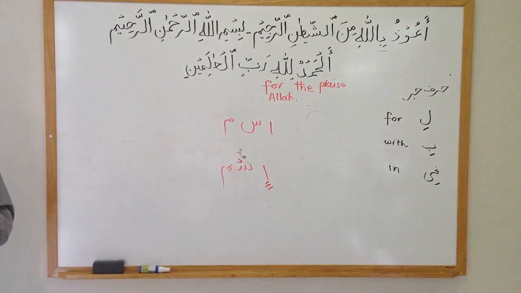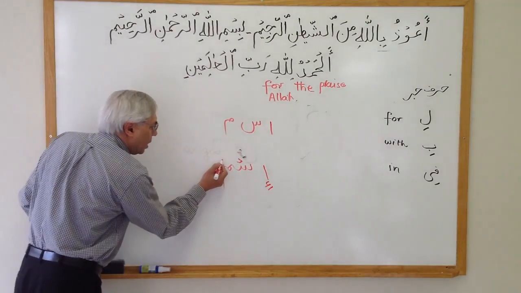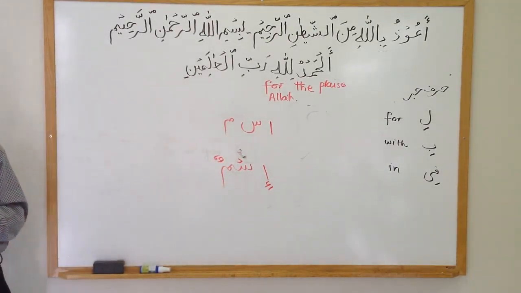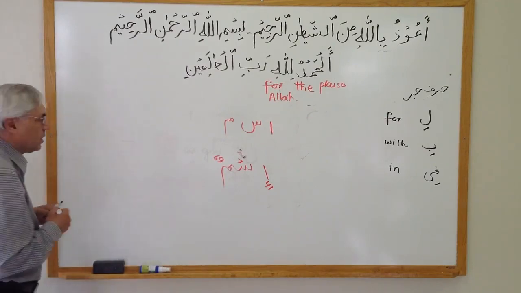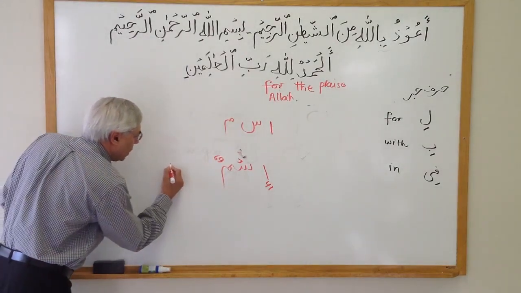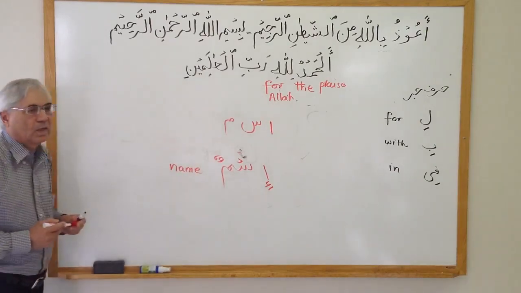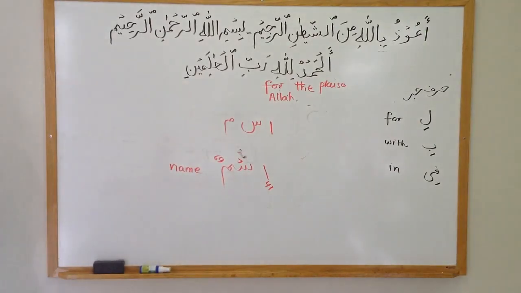So now this sound will be Is, just like Hum. The third letter always is going to have two dhammas with the sound of Noon. Ismun. Ismun is a word, a noun, and its meaning is name. Ismun is the correct word.